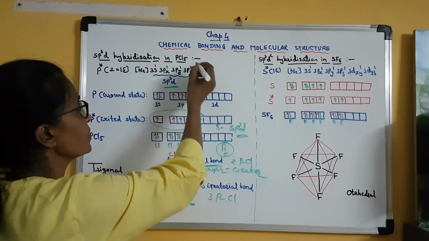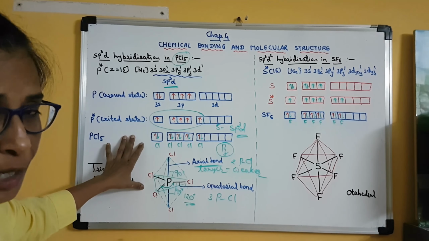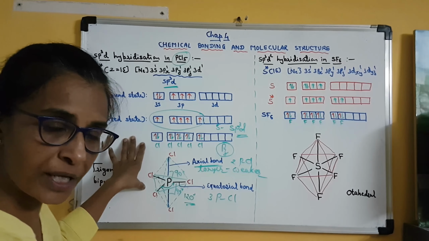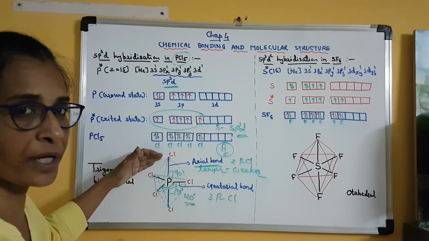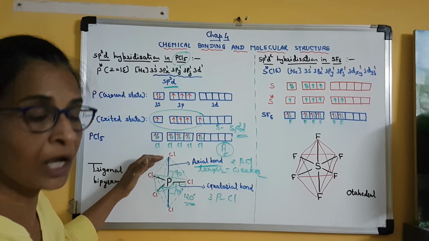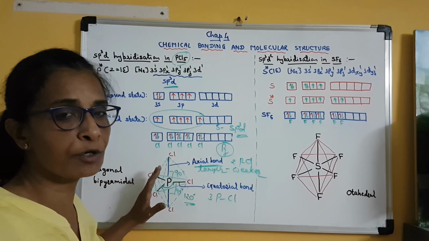So you can be asked in the exam, in a 3 marks question, to explain sp3d hybridization with a suitable example, or explain hybridization and geometry of PCl5 molecule, or you can be asked that PCl5 is a reactive molecule.